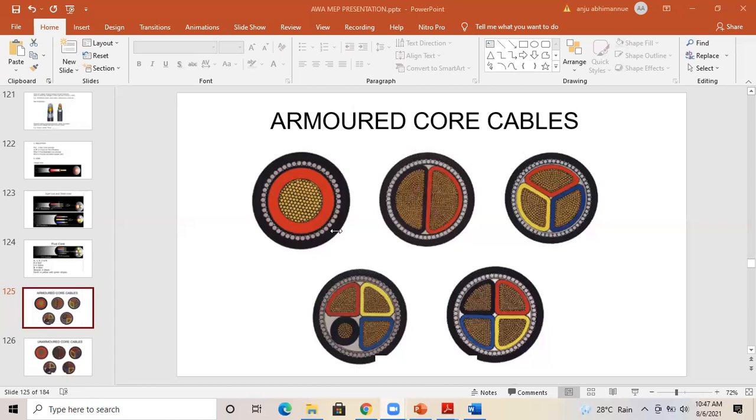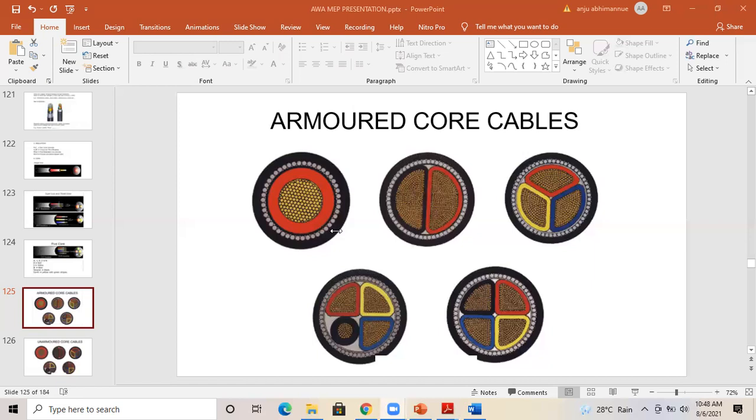It is not mandatory to use 4 core cable, because the neutral's purpose is to take the return current. IR plus IY plus IB will not be equal to 0 for normal electrical supply, which will have harmonics. So there will be some return current. The neutral's purpose is to take the return current, and normally the return current will be less than half the capacity of the phase current.